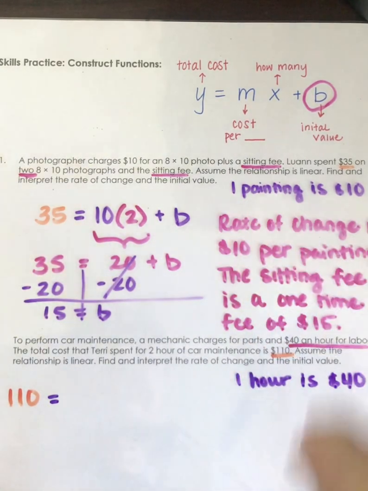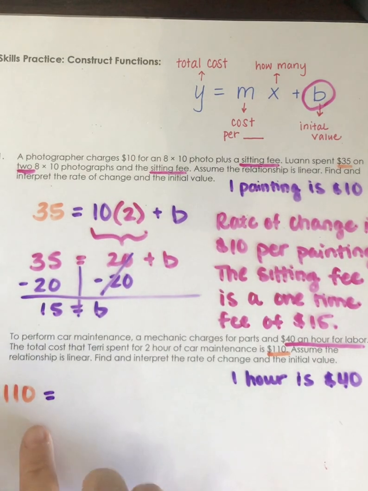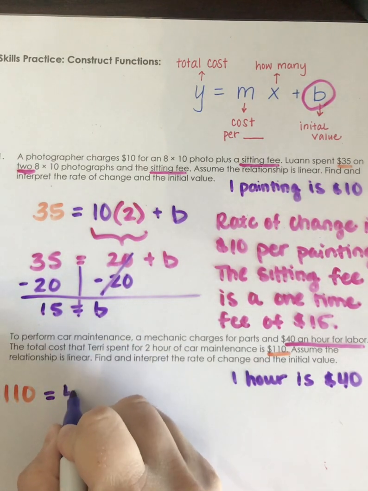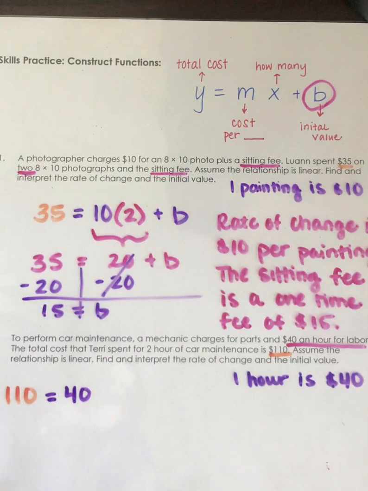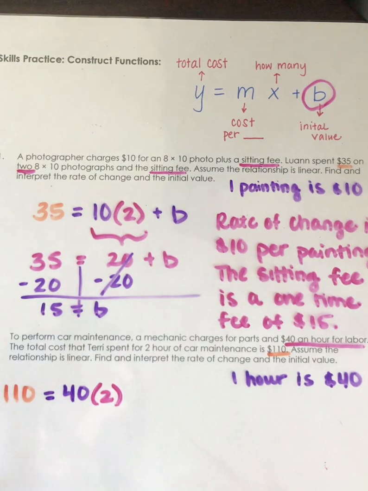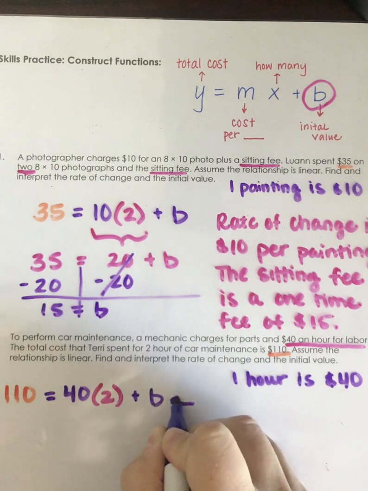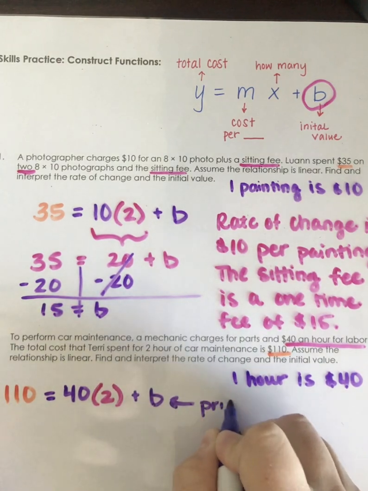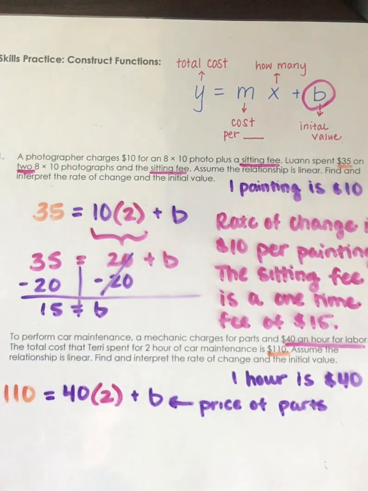Just like I wrote one painting is $10, I'm going to write 1 hour is $40. We know that. So for $110, we know that we have to put 40 here because it's 40 times the number of hours, because that's how many. So the number of hours is 2 plus the parts. So this stands for the parts, price of parts. And that's what we do not know.